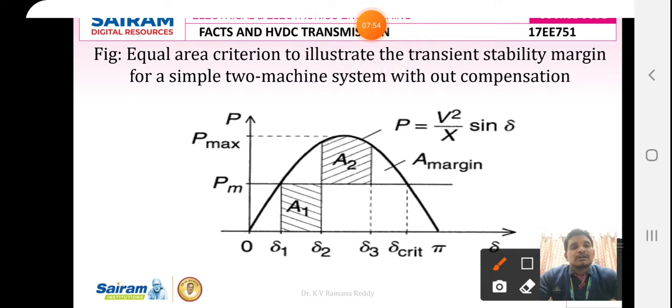From an angle delta 3 to delta critical, the power in the transmission line decreases. Hence this region is called the transient stability margin region, which is represented mathematically as A margin. In order to increase the real power transfer capability during this angle, from delta 3 to delta critical, we have to approach compensation, that is series line compensation, in this case.